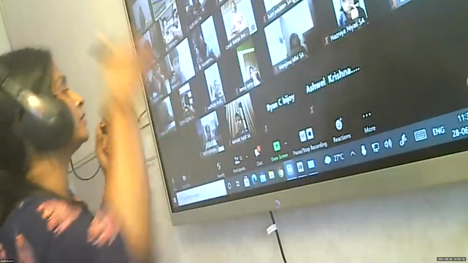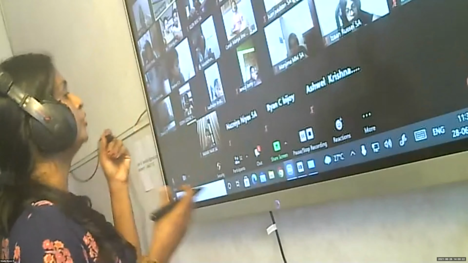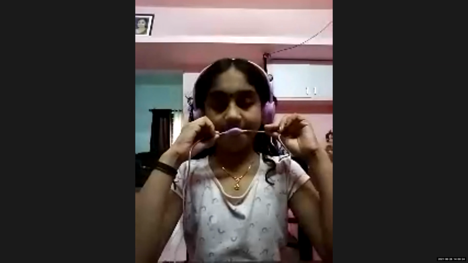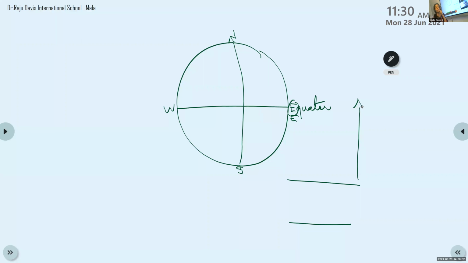So why do we draw these latitudes and longitudes? To study about Earth, to locate the places. And you know, children, these latitudes and longitudes are measured using degrees. Have you heard this term? Yes, ma'am, degree. So the latitudes and longitudes are measured by using degrees.